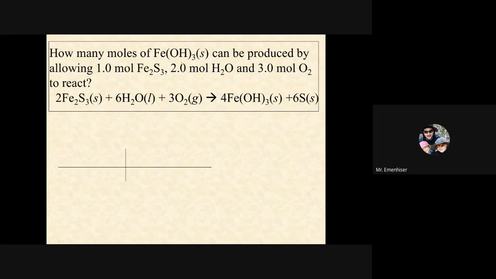So how many moles of iron hydroxide, which is a solid, can be produced by allowing 1 mole of iron sulfide, that's going to be iron 3 sulfide, because it's a +3 charge there, if I do some mental math, 2 moles of water and 3 moles of O2 to react. So here's our balanced equation. We got 1 mole of this, 2 moles of this, and 3 moles of this. How much of this can we make? How many moles? We want moles there.